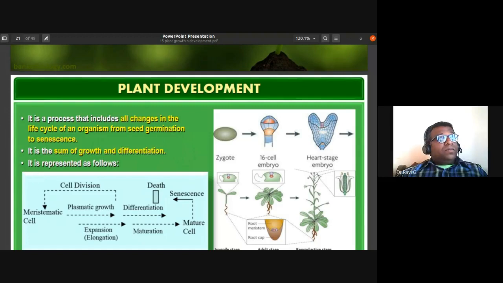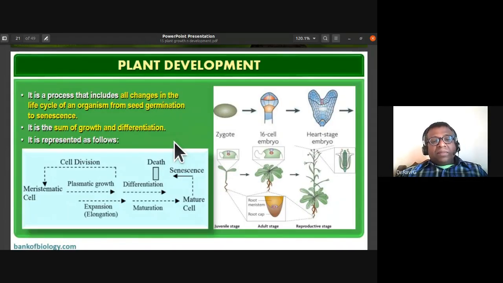So what is plant development? It includes all the changes in the life cycle of an organism from seed germination to senescence. It can also be defined as the sum of growth and differentiation. Plant development equals growth plus differentiation.